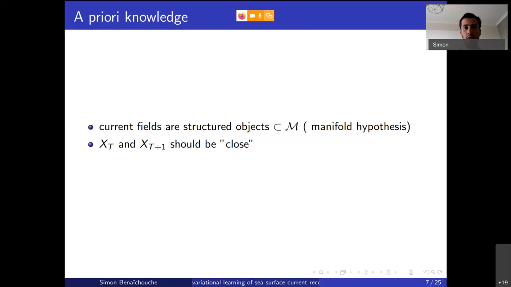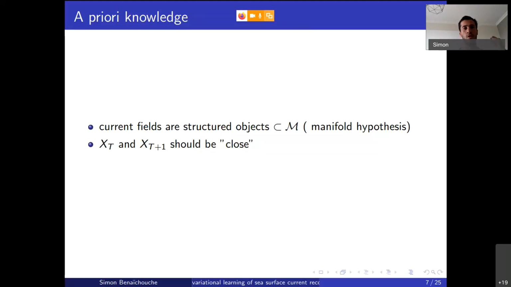We keep in mind that when we try to recover the current field, we have this kind of prior that we would like to recover. So to do this, we are going to focus on a prior that will be learned using deep learning methods. And the idea is that we cannot really use supervised learning methods because we never know what the true state is.